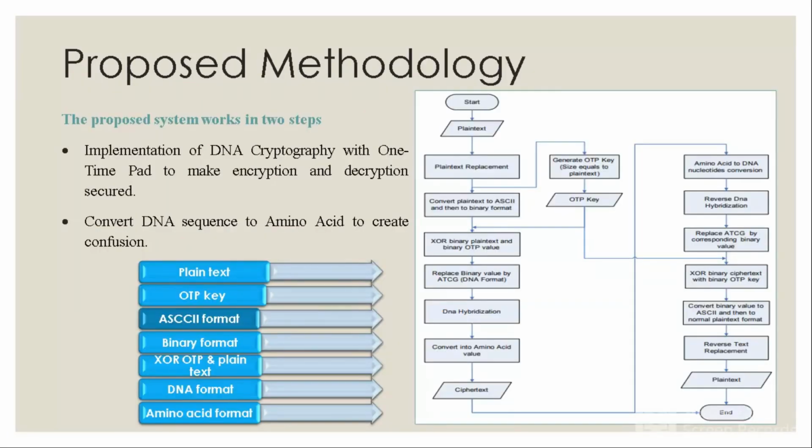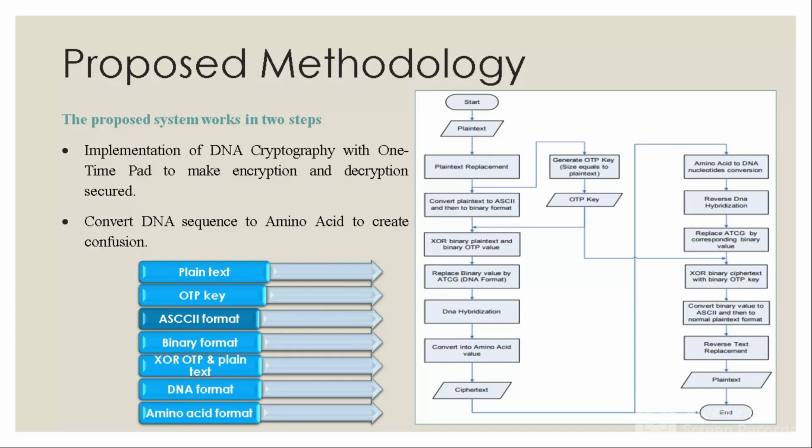The proposed methodology works in two steps: implementation of DNA cryptography with a one-time pad to make the encryption and decryption secure, and converting the DNA sequence to amino acid to create confusion. In the figure below you can see that the plain text is given, then the OTP will be generated, then converted to ASCII code, binary code, DNA format, etc. Let me explain the flow chart more deeply.